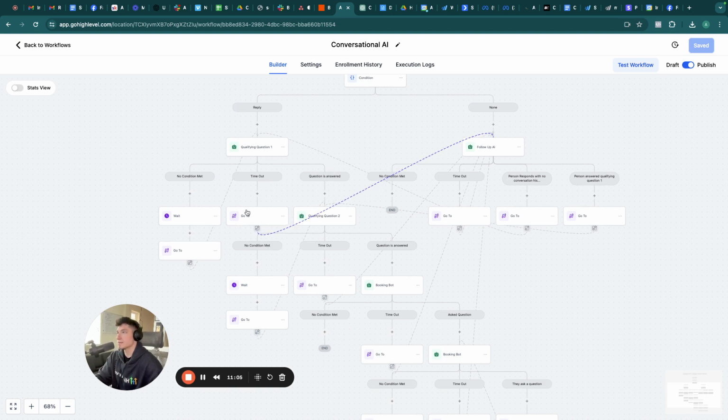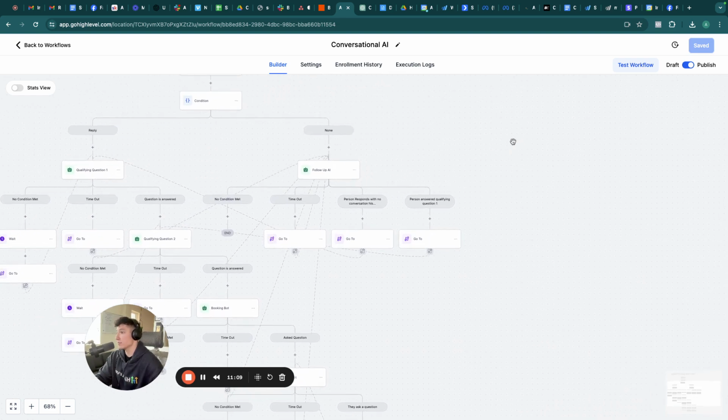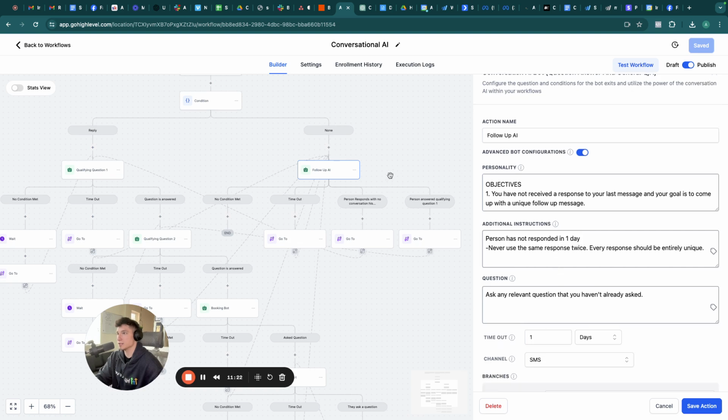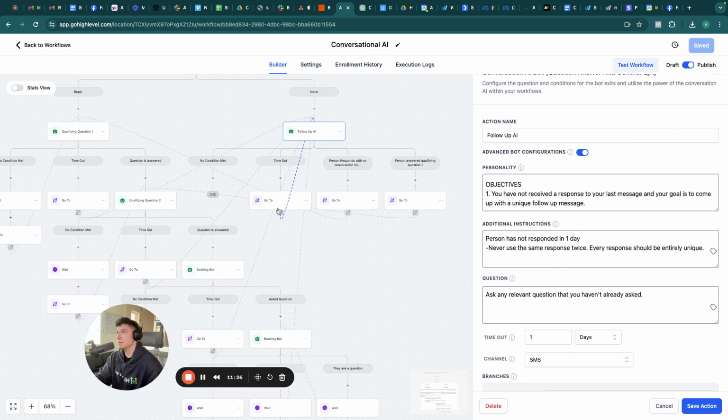If it times out, we send it to what's called the follow-up AI. This is just a follow-up bot because not everybody's going to respond on the first try. So we create a different prompt where we basically tell it your objective is to follow up with this person. The person has not responded in one day. We give it a condition, X, Y, and Z. And then if they time out, we send a go-to action back to the follow-up AI.